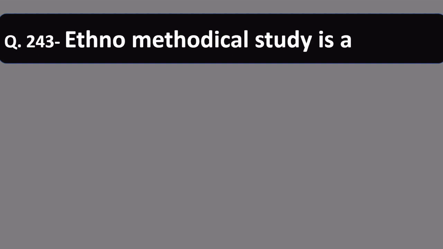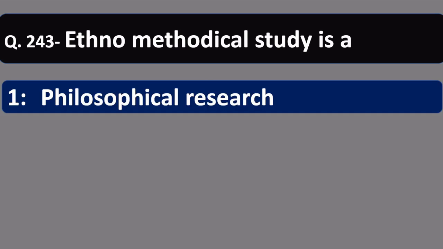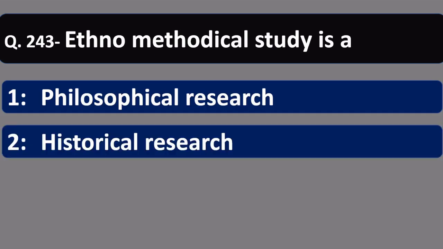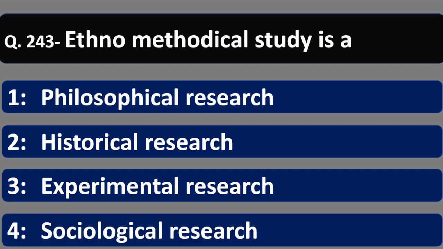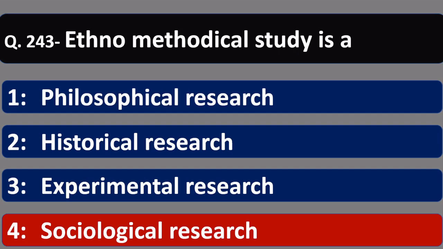Ethnomethodical study is a, number 1, philosophical research, historical research, experimental research, sociological research. Friends, ethnomethodical study is a sociological research because ethnographic study is done in the group or in the community or in the society. So sociological research it is.